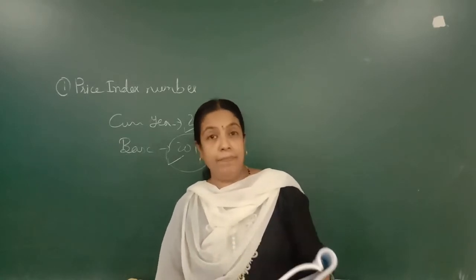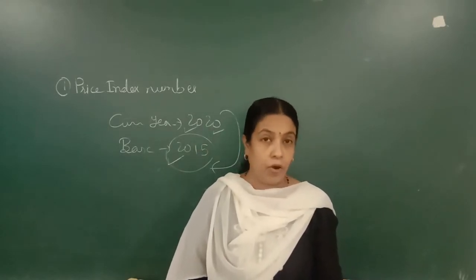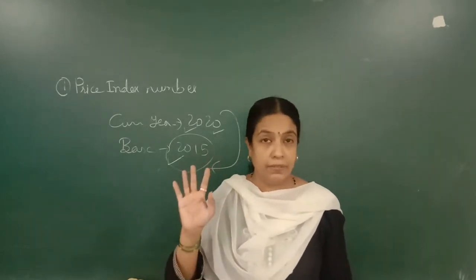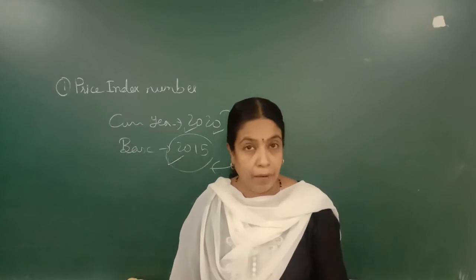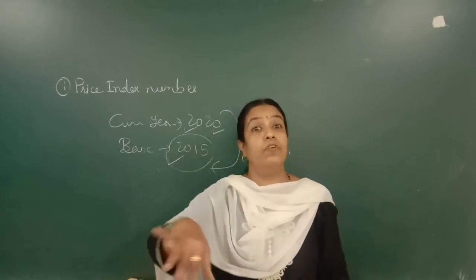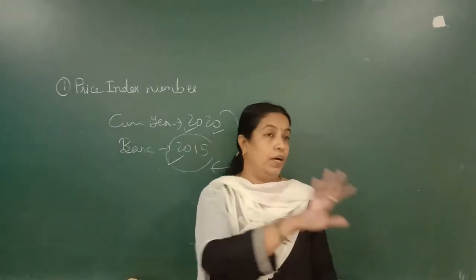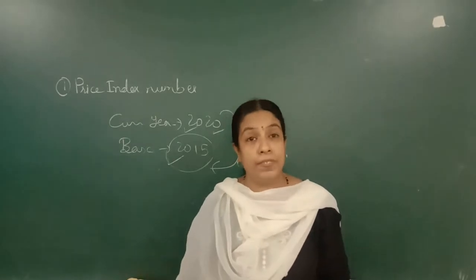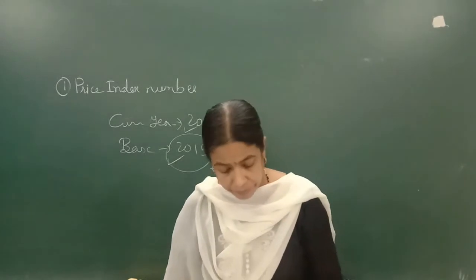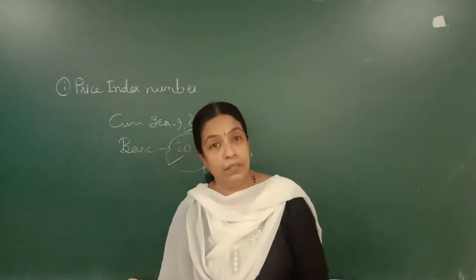So as the name suggests, quantity index numbers measure changes in the quantities of goods between two specified years. This can be the number of goods produced, sold, or even consumed. How many vehicles are consumed in this year compared to 2017? How many laptops are consumed in 2020 compared to 2017? It is a good indication of the output of an economy.